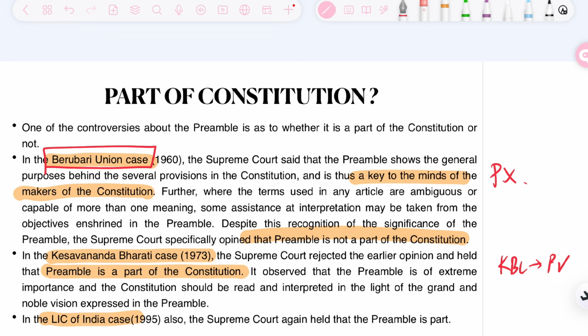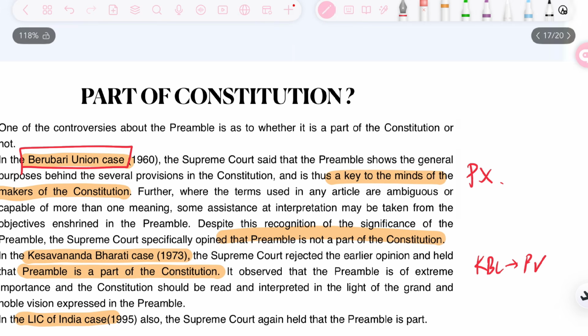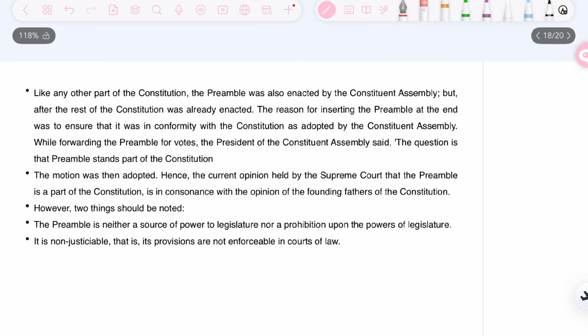And also in the LIC of India case, the Supreme Court again reiterated that the preamble is a part of the Constitution. Now, like any other part of the Constitution, the preamble was also enacted by the Constituent Assembly, but after the rest of the Constitution was already enacted. The reason for inserting the preamble at the end was to ensure that it was in conformity with the Constitution.